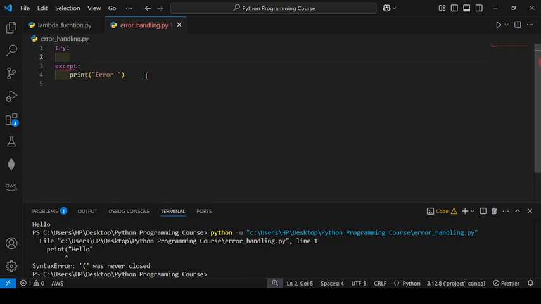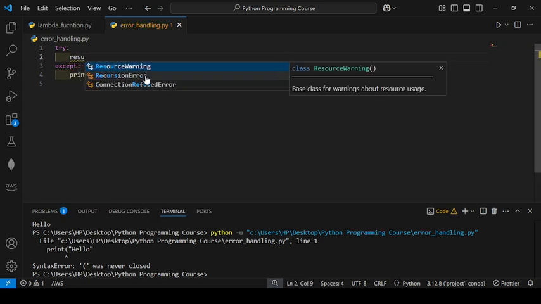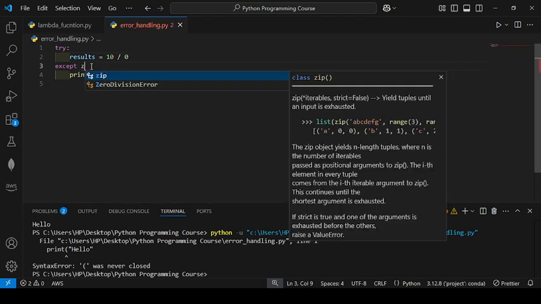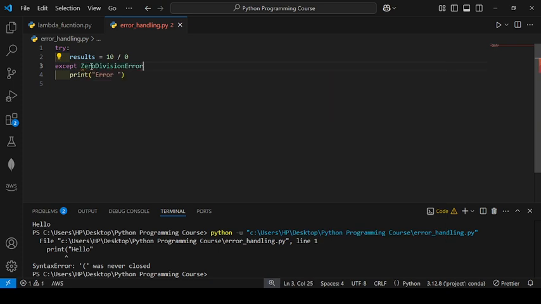I take an example through which I will explain this. I write here the same example, result equals 10 by 0. Here I will write the type of error, which is a ZeroDivisionError. So I mention the ZeroDivisionError and the message can't divide by 0. Okay, so you will see. First I will show you what happened.